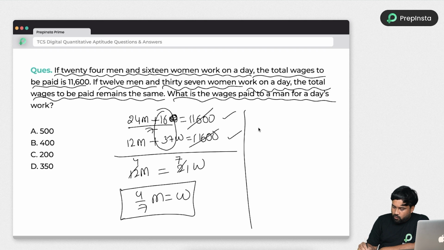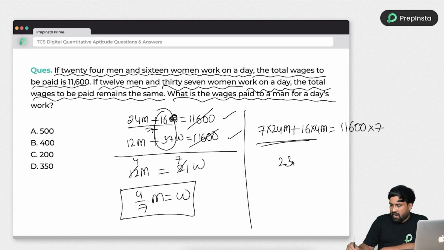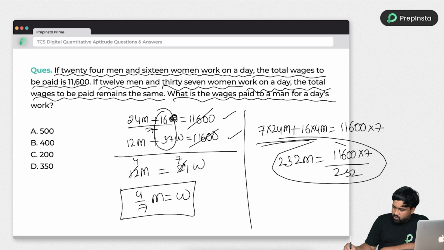So LCM will be 4. So 7 times 24 m plus 16 into 4 m is equal to 11600. Divide by 7, it will go to the other side as into 7. If you add these two and multiply, you will get 232 m is equal to 11600 into 7 divided by 232.